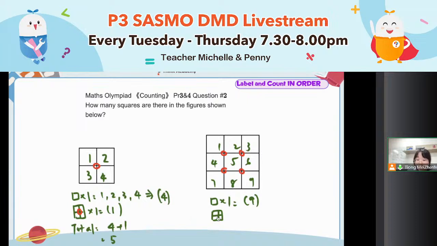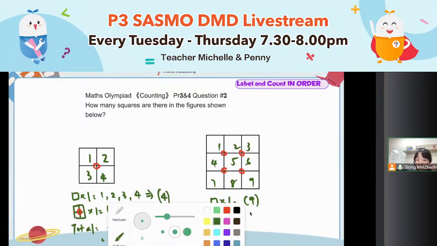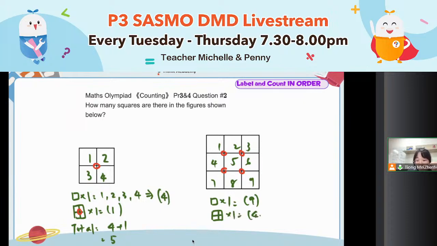Right, so all together, you have 4 2 by 2 squares. Until here, is that okay? All right, besides 2 by 2 squares, is there any square bigger than 2 by 2? Yes, here you can have a 3 by 3 square. Do you realize that? How many 3 by 3 squares do you have? The largest one, correct? All together, you only have 1 3 by 3 square.